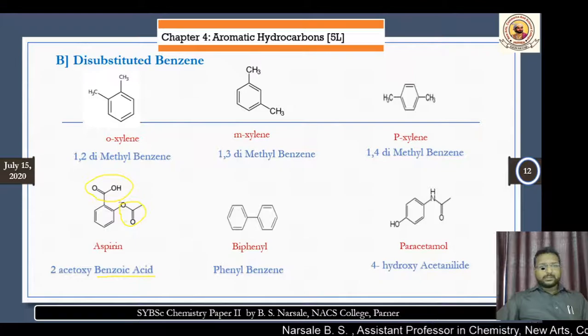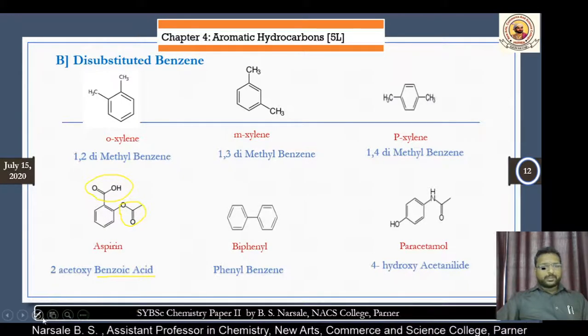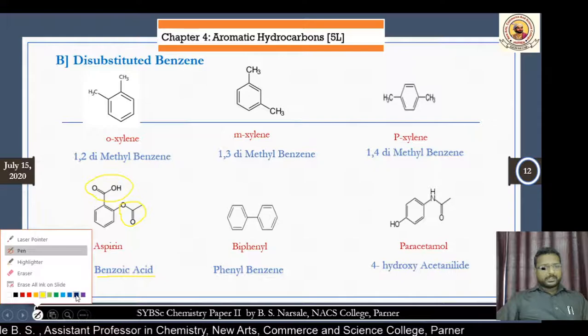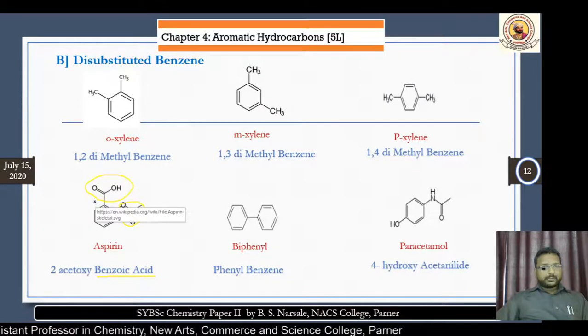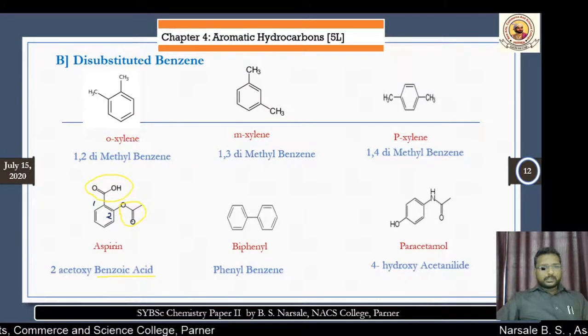And this other group is a substituent. At which position is it present? If you give the numbering, we observe that this is the first number, this is the second number, and hence the substituent is present at the second position.